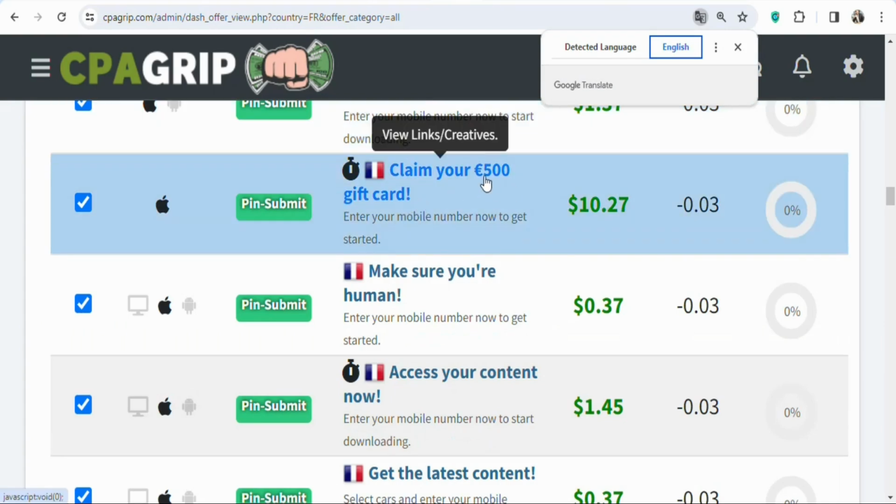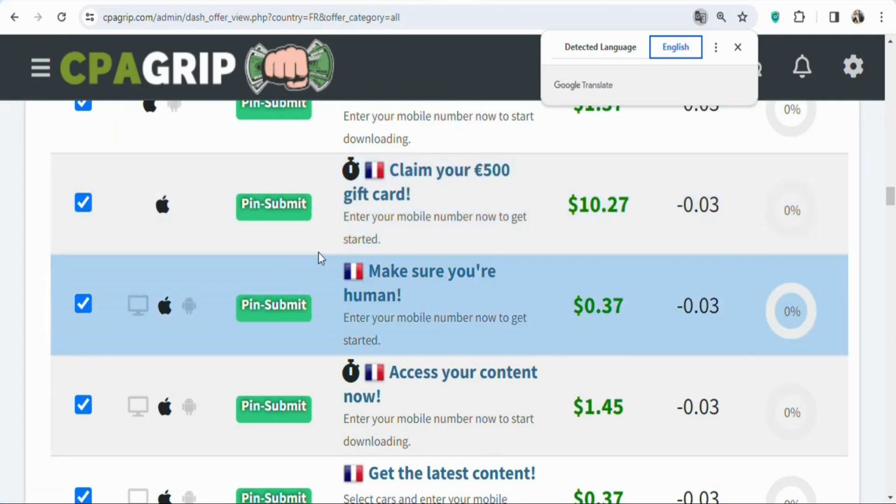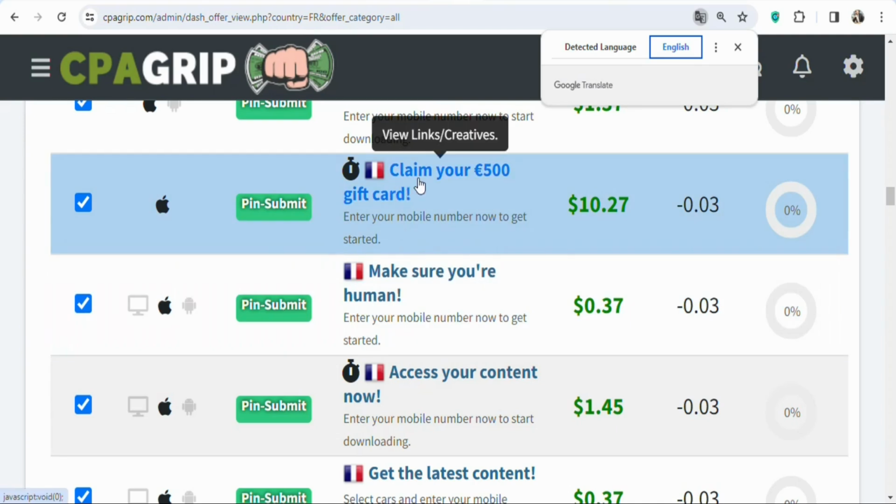Once you translate it, you can see the offer is claim your 500 euros gift card. That is what your potential visitors are going to win when they enter their details. So if you get people in France to click on your affiliate link and then enter their details to stand a chance of winning a 500 euros gift card, you are going to be paid $10.27. If they enter their details and they are not able to win the prize, you are still going to be paid the payout here, $10.27.